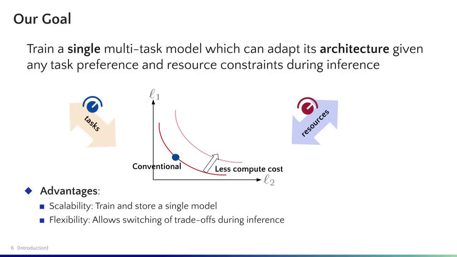To make this more explicit, let us again take the example of two tasks. In a conventional multitask learning setup, a single model will be learned with respect to a predefined task trade-off. In contrast, we introduce a method for task trade-off, which allows us to learn the entire trade-off curve. Our method incorporates the resource budget, which allows us to learn a family of trade-off curves. This gives us key advantages over conventional approaches in terms of scalability and flexibility.